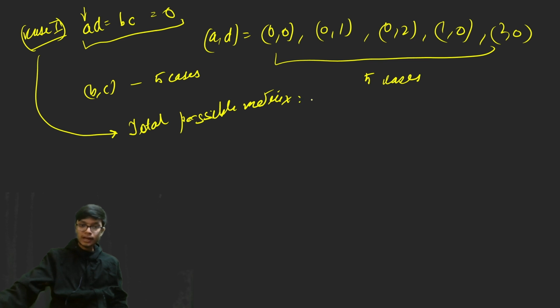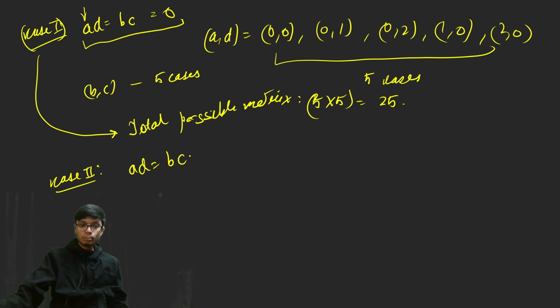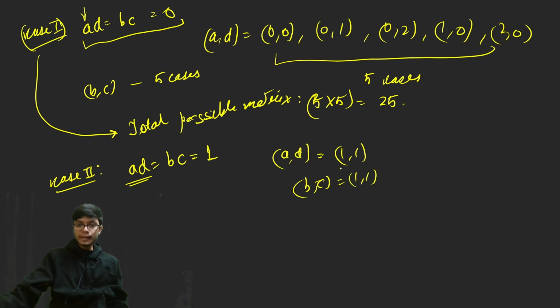Okay, total possible matrices are basically 5 into 5, that is 25 possible matrices. Similarly, let us take the second case, which says that when AD is equal to BC is equal to 1. Now when both of them are equal to 1, the difference is also 0. So the cases are when A comma D is 1 comma 1, and similarly when B comma C is also 1 comma 1. That means there is only one possible matrix for this particular case.